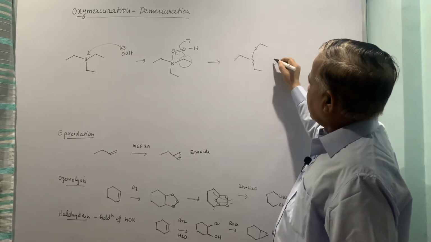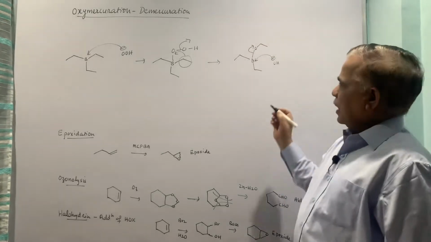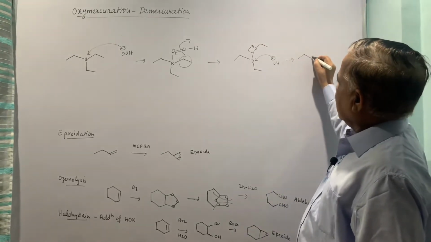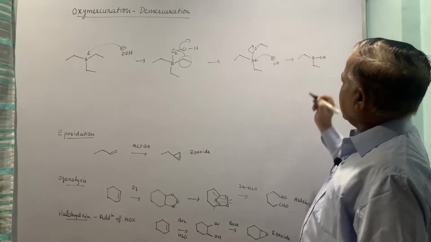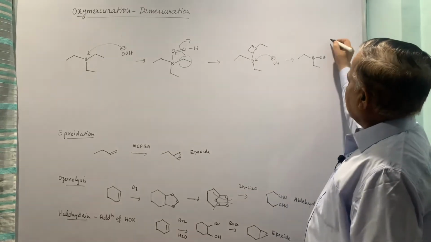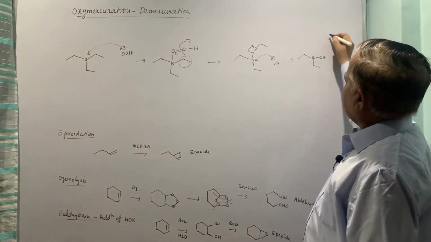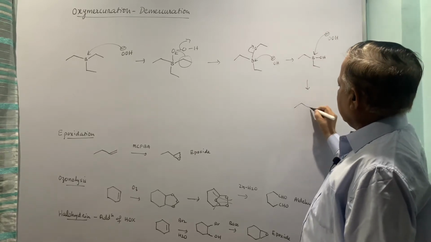Then OH minus attacks here, this will go out as alcohol, and we have 1 OH here and 2 alkyl groups. Two more steps are there. Again one more hydroperoxide ion attacks here, and again you will have a similar situation.